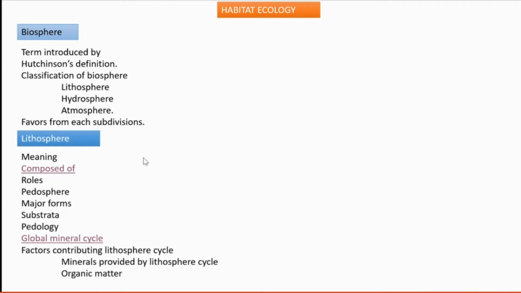So that is the role. Two factors, erosional factors like chemical action of water and the decaying of terrestrial organisms, help to finish or support the lithosphere cycle. Okay. Then, which are the minerals provided by the lithosphere cycle? What all minerals we get as a result of the lithosphere cycle? They are nitrates, phosphates, chlorates, carbonates, etc.